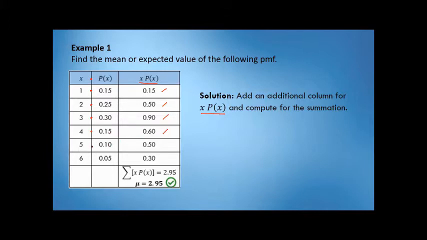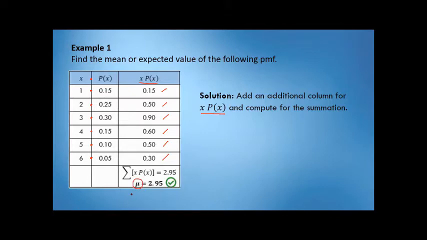Then fifth row, 5 times 0.10, that is 0.50. Then 6 times 0.05 is 0.30. So, lahat na siya merong x times p(x). Ia-add natin siya lahat and that is the summation. So, pag in-add natin siyang lahat, ang sagot ay 2.95. So, pag yan ang nakuha natin, yan na rin yung ating mean or expected value.